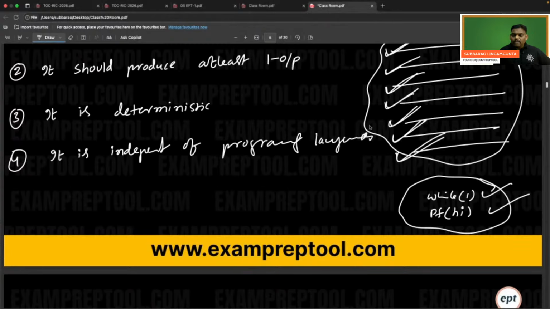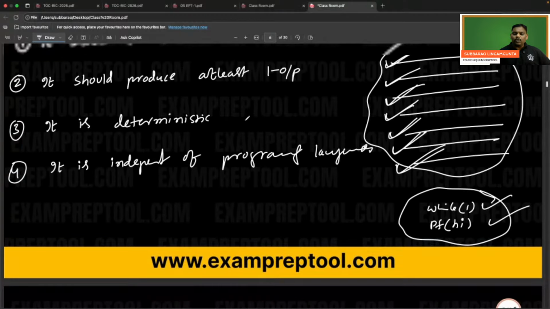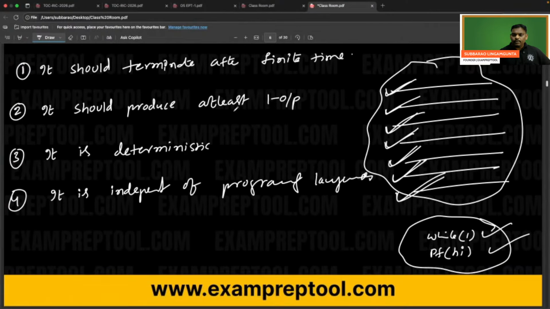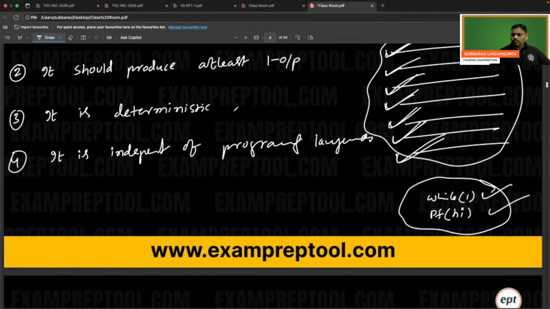It is deterministic. It should produce at least one output. It should terminate after finite time. Someone is saying it should be easily understandable. Maybe, yeah, that is also. It is easily understandable. I will write if you want.